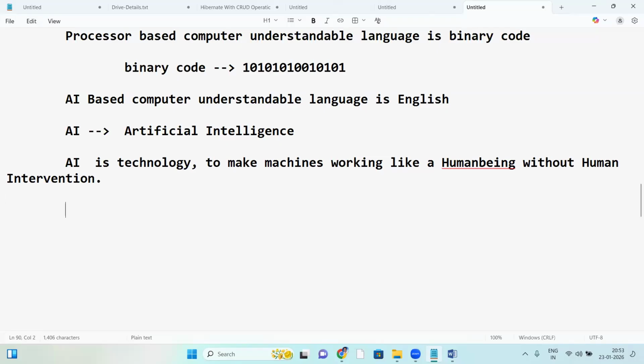Let's take an example. Suppose in your home there is any AI-based tool, machine or device. That AI-based device can understand your English. So whatever you are saying, it can understand your English.